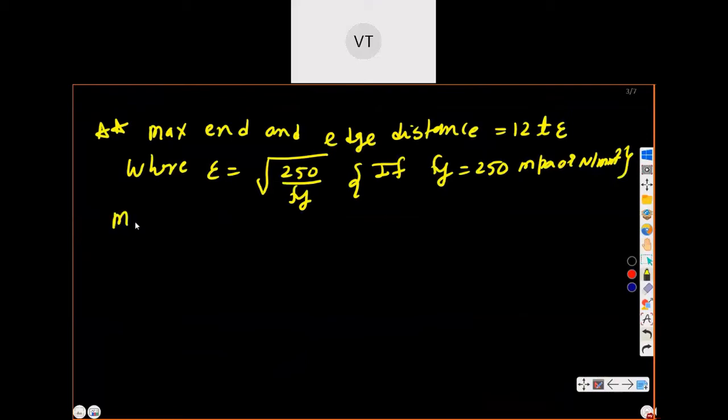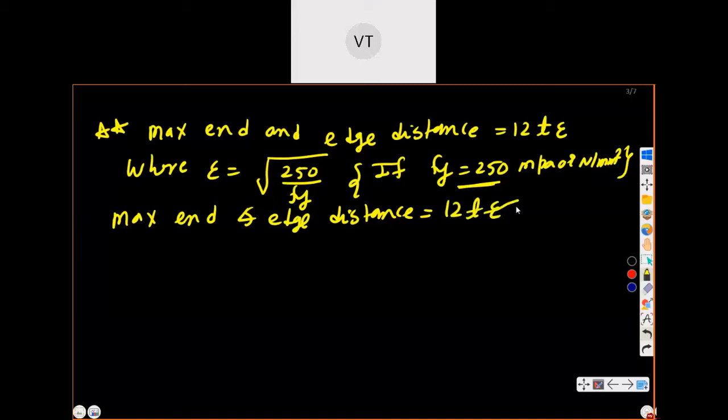maximum end and edge distance. Now please see, if fy is 250, epsilon will be 1, so 12t epsilon becomes 12t, where t is the thickness of the thinner plate.